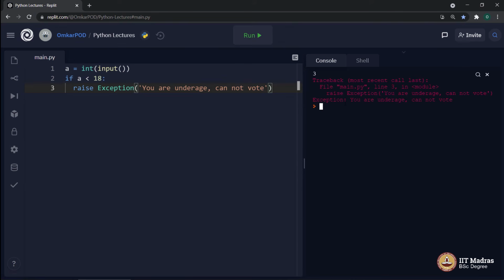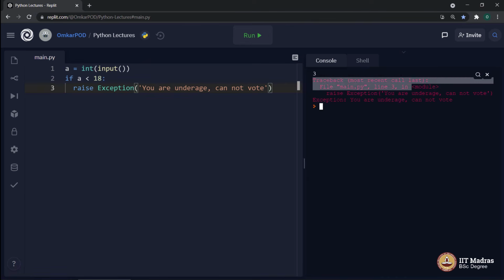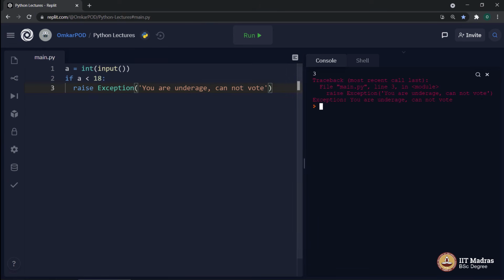Now this time, it's not Python or the computer who gave this particular error message or exception. It is us, as in our program triggered this particular exception. We told the computer, if this condition is satisfied, it is your job to raise an exception. And this is what we are doing, which says Exception, you are underage, cannot vote, or whatever message you want to print.